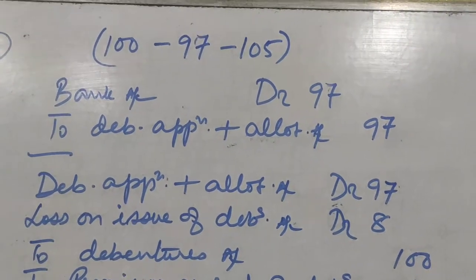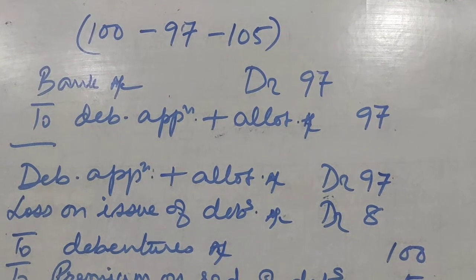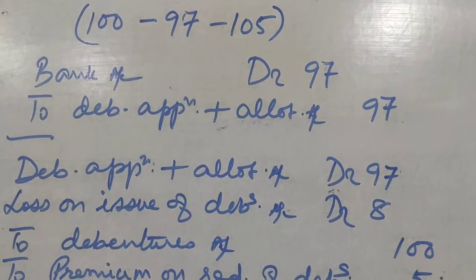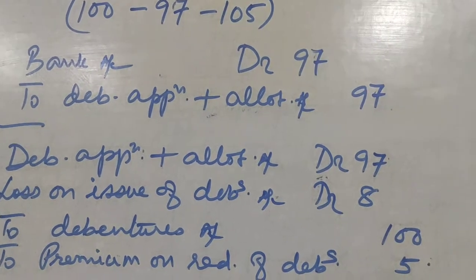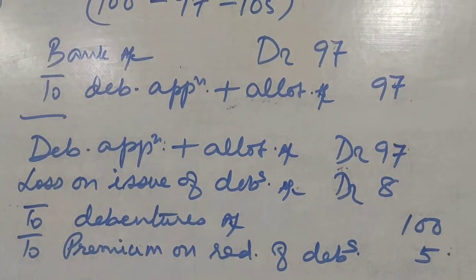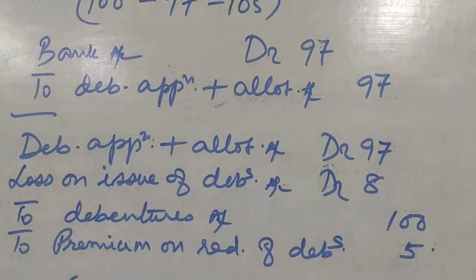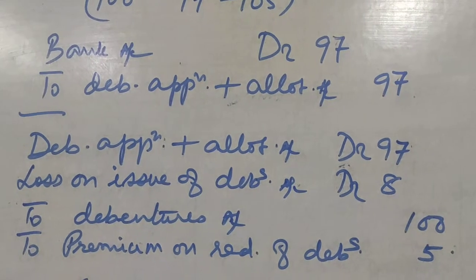So discount was 3 rupees, but when redemption takes place, it is redeemed at a premium of 5 rupees. So bank account debit 97 to debenture application and allotment account 97. That is the actual amount received by the company.